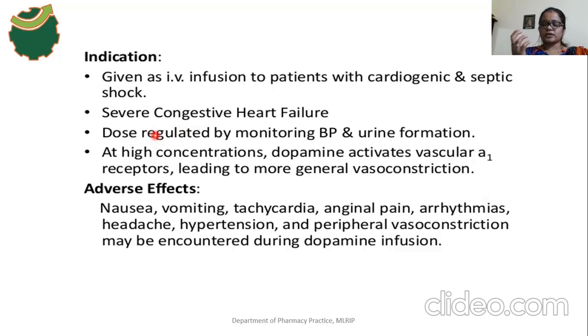So the dose of dopamine will be calculated by monitoring the BP and urine formation, because of the dopamine effect on the nephron in the kidney. It shows a weak diuretic effect and a natriuretic effect. So the dose of the drug is calculated with the help of monitoring the BP and collection of the urine also.